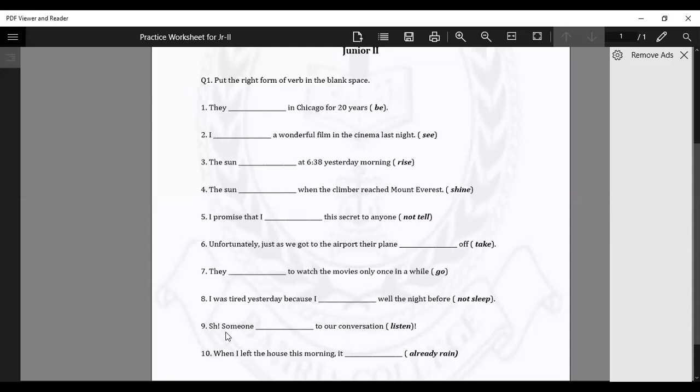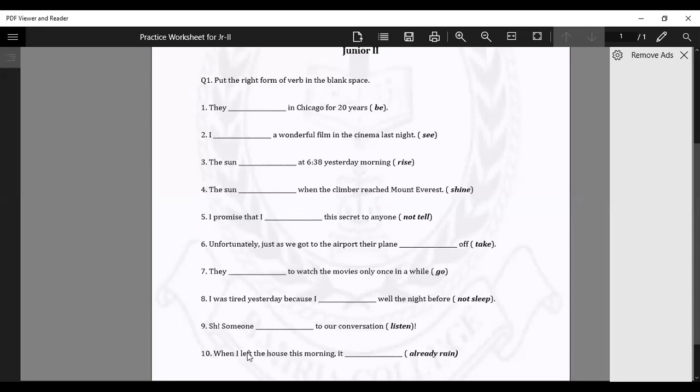This is the scenario of an ongoing situation. Someone is listening to our conversation, in present continuous tense. This is the present form of the sentence. Someone is listening to our conversation. Okay.